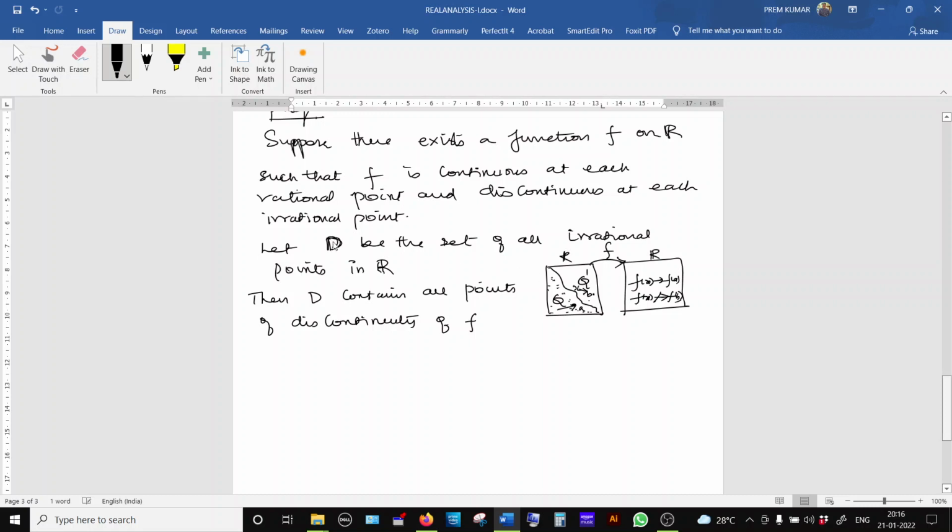Let D, or you can take Q dash also to avoid confusion, be the set of all irrational points in R. Then this Q dash contains only points of discontinuity where the function is not continuous. So now what can you tell about Q dash?